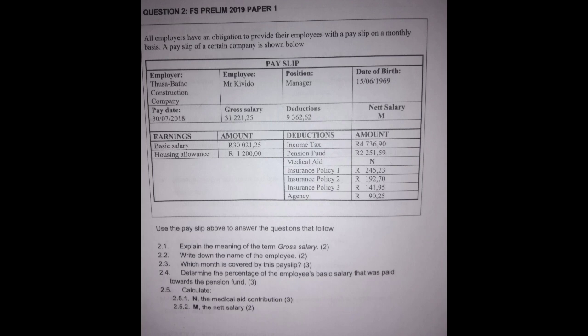As you see, the question on the screen reads as follows. It was a Free State Prelim 2019 Paper 1. They may this year bring it in Gauteng, KwaZulu-Natal, Eastern Cape, Western Cape, Northwest and so forth.